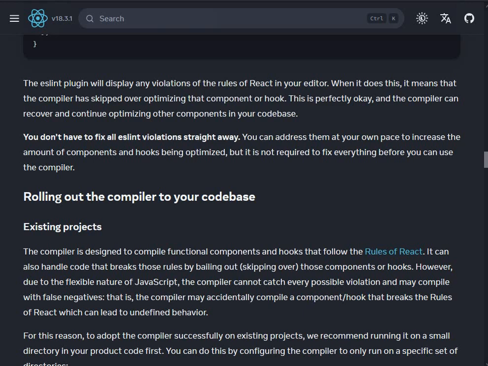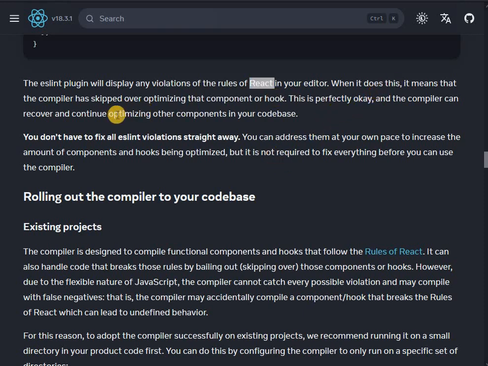The ESLint plugin will display any violations of the rules of React in your editor. So this is why it is useful to use this ESLint plugin even if we don't use the compiler. It will check for the rules of React. I guess even a normal ESLint will check for that, but maybe this will be better.